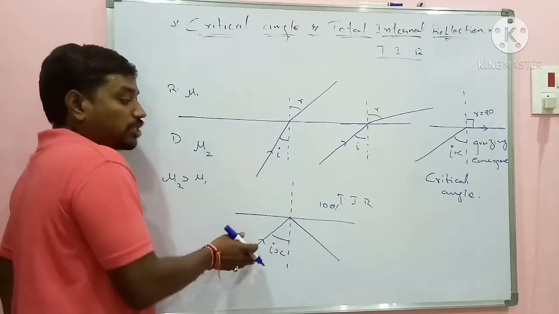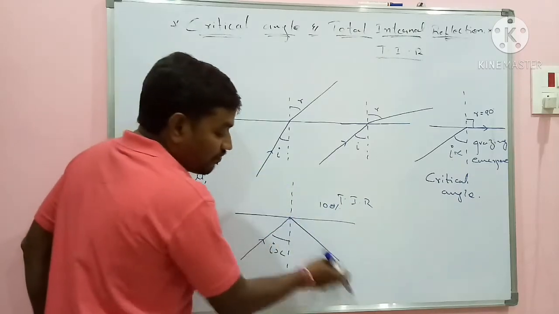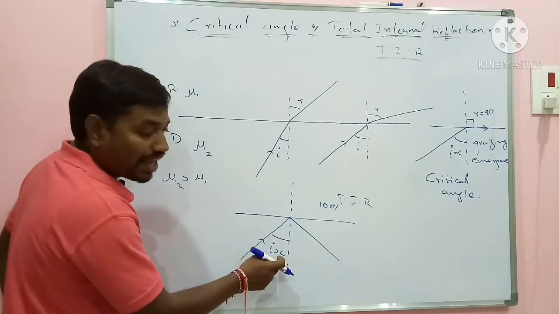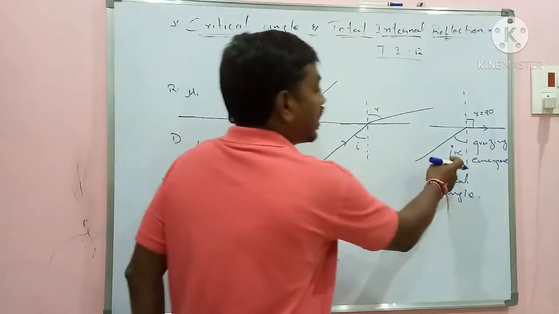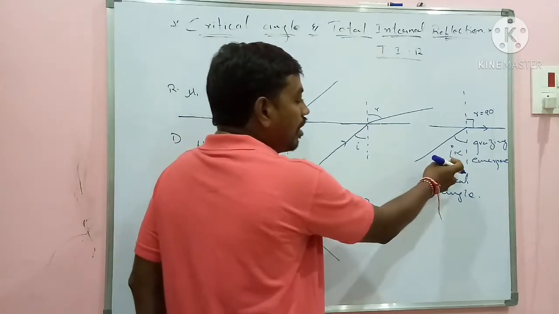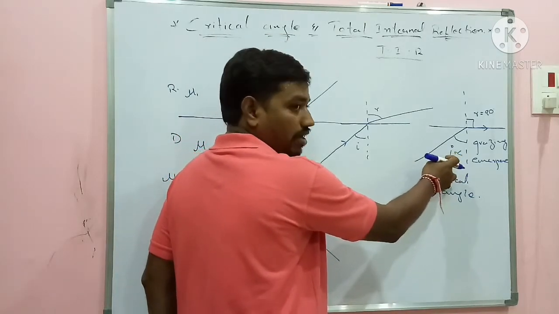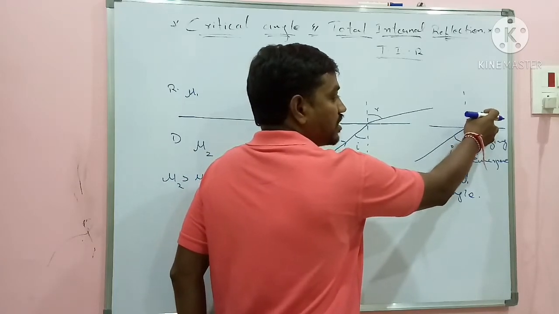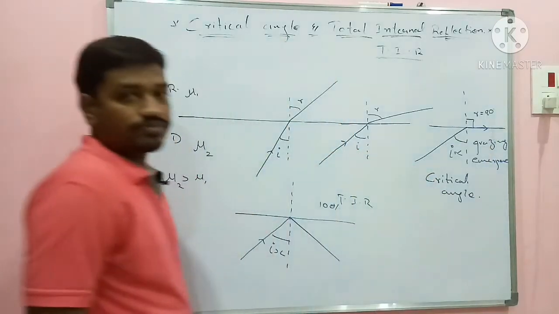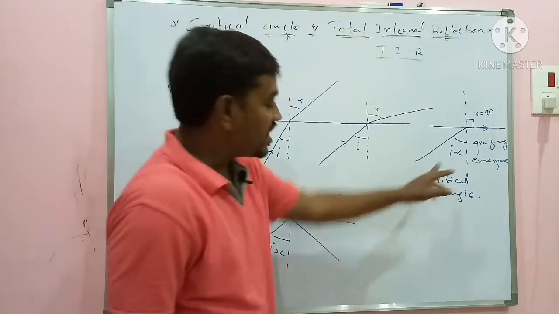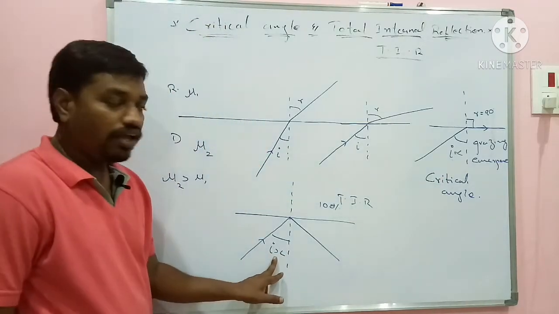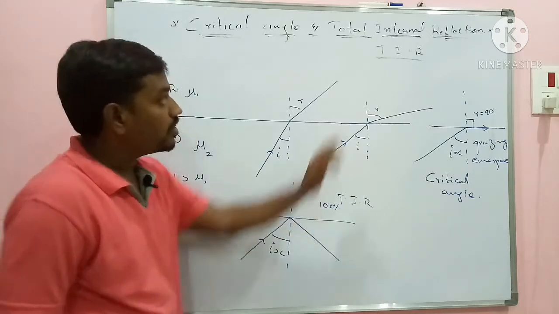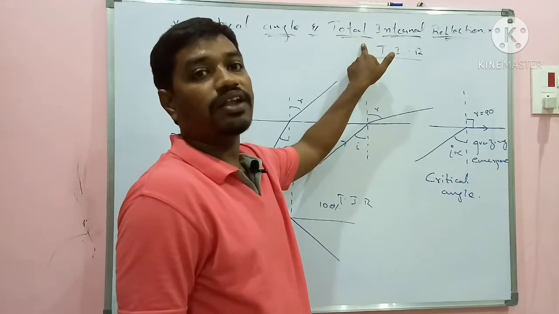In spite of the transparent medium, light is getting reflected back because the angle of incidence is greater than the critical angle. What is the critical angle? Critical angle is defined as the angle of incidence in the denser medium where the angle of refraction in the rarer medium is 90 degrees. So if you increase the I value beyond C, the light will be reflected back into the same medium, and this phenomenon is called total internal reflection.